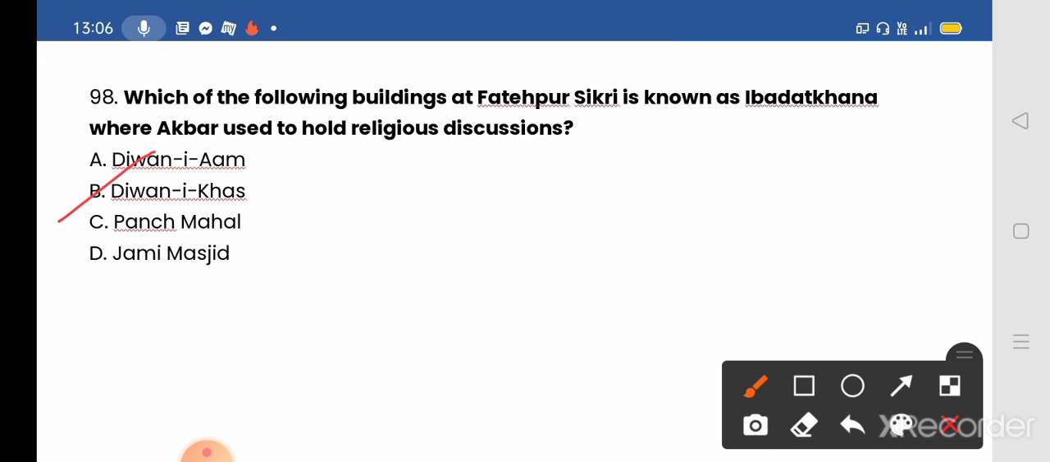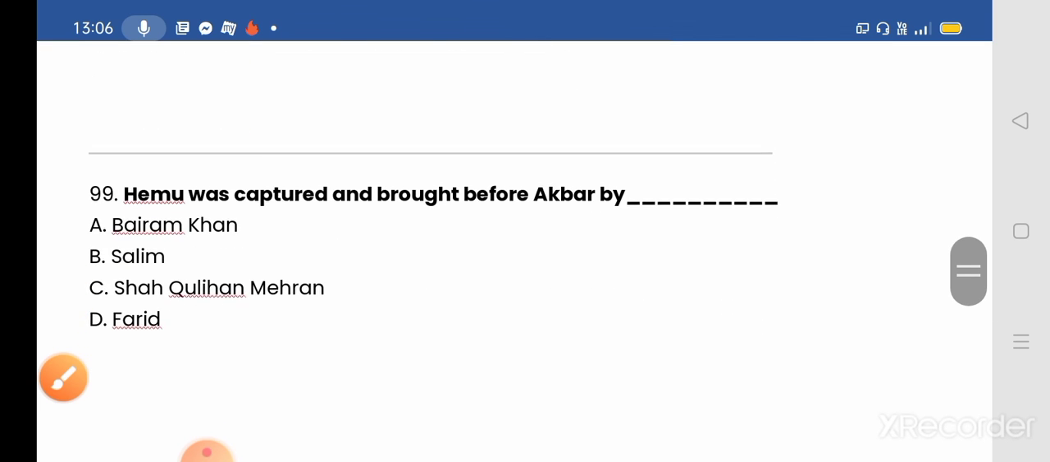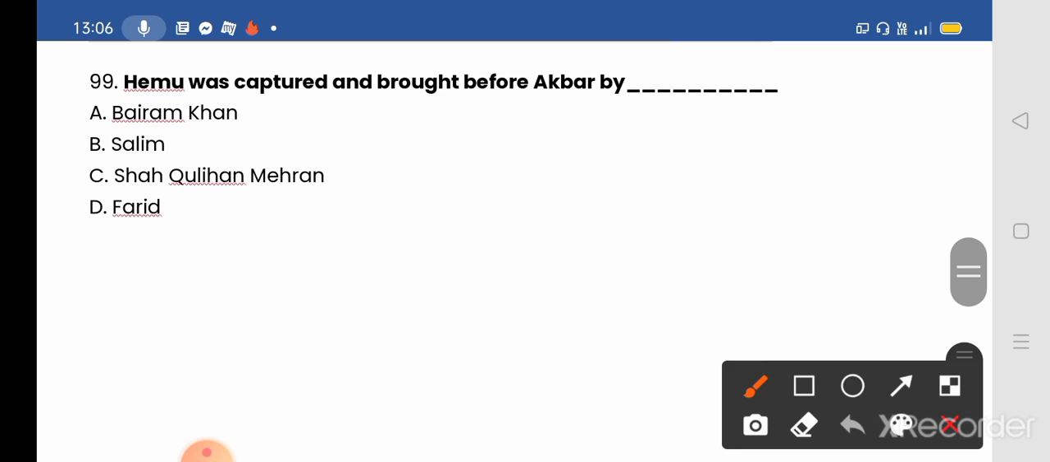Okay, now we move to our next question. Question number 99. Hemu was captured and brought before Akbar by A. Bairam Khan, B. Selim, C. Shah Quli Khan Mahram, and D. Farid. Here, option C, Shah Quli Khan Mahram is the correct answer. Hemu was captured and brought before Akbar by Shah Quli Khan Mahram.